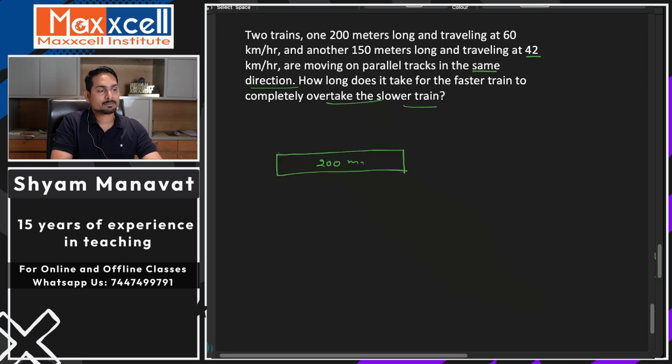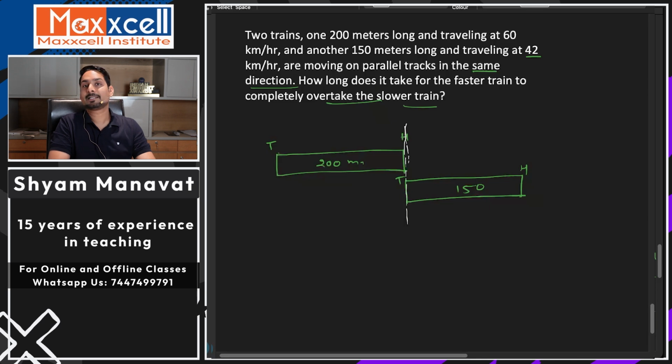How much? 200 meters. And the slower one. Now when we deal with such kind of question where we talk about overtaking, we assume that this is the head and this is the tail. So we assume the head of the object which is behind is in the same axis as the tail of the object which is ahead.